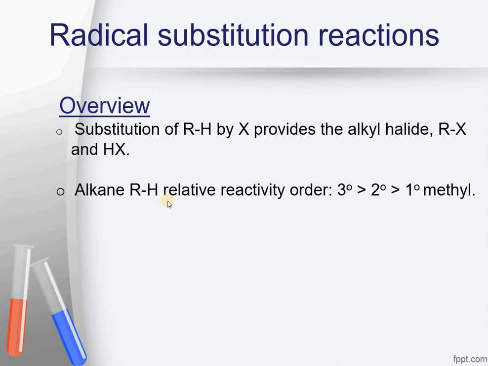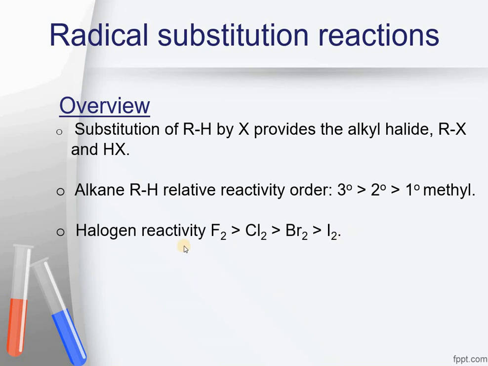Alkanes undergo substitution reaction, and the reactivity order for them is: 3 degree means tertiary alkane, which is very much reactive towards substitution. Then comes secondary alkanes, 2 degree, and 1 degree stands for primary alkanes. So tertiary alkanes will be much more reactive towards substitution as compared to secondary, and then comes primary alkanes, for example methyl or methane.